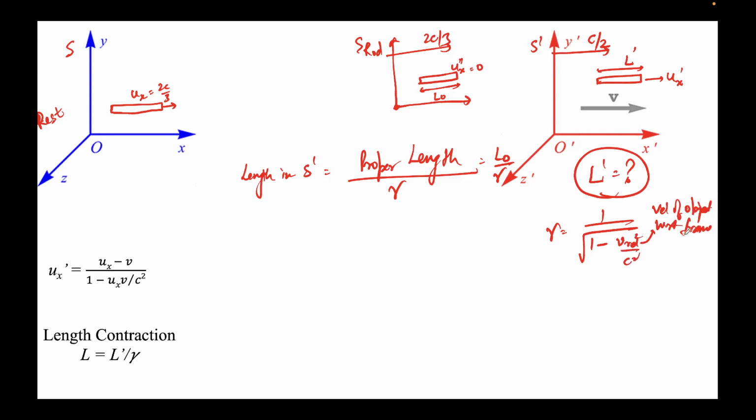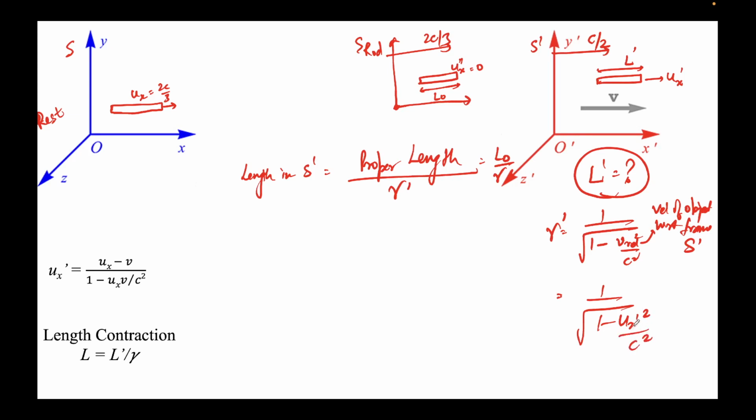So which frame are we talking about? We are talking about this frame here. So let's say this is gamma prime. Gamma prime would be 1 over the square root of 1 minus the velocity of the object with respect to frame S prime, squared, over c squared. In S prime, the velocity of the object, by the convention we use, is ux prime. So I can write 1 minus ux prime whole squared over c squared.